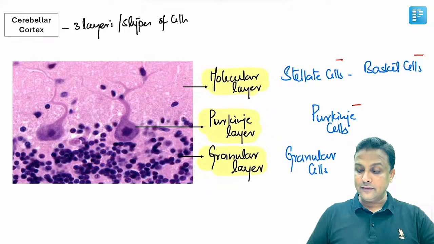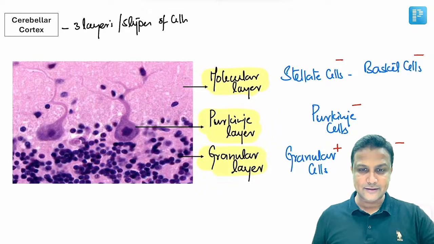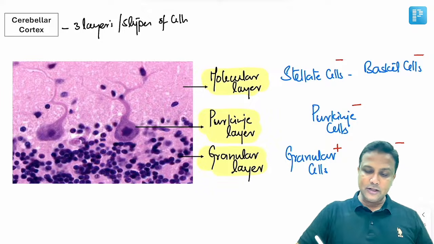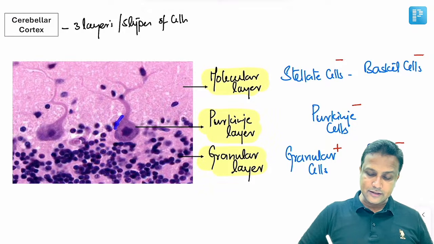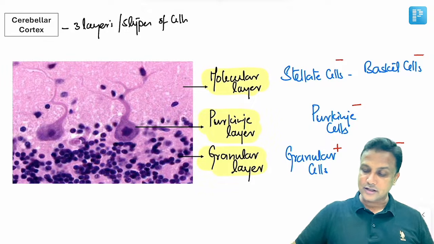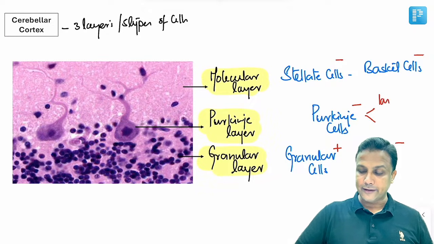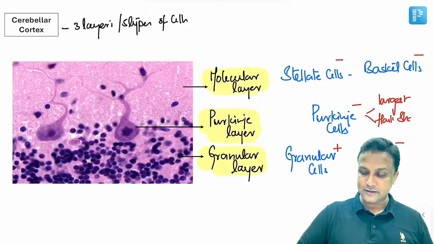Now, out of all these different types of cells here, remember, stellate will be inhibitory, basket inhibitory, Purkinje inhibitory, and even Golgi inhibitory. Only and only granular cells will be excitatory cells. Then look at the image there. In the image, the largest cells will be Purkinje cells, and they are flask shaped. So please remember 2 points regarding this one. It is the largest one, and it will be flask shaped cells.